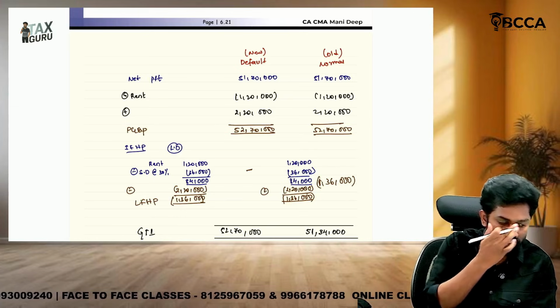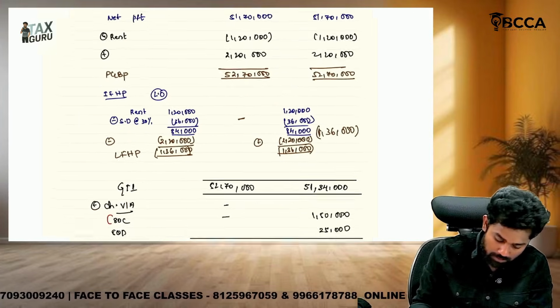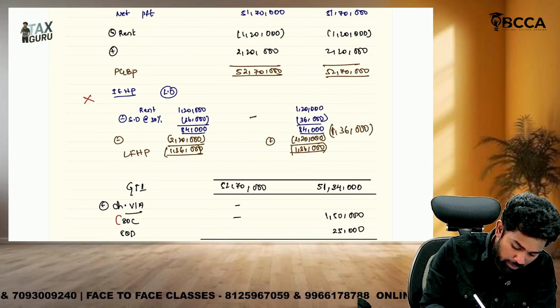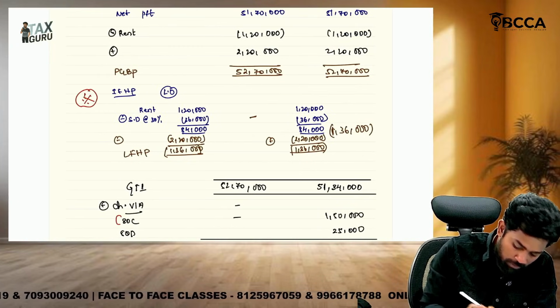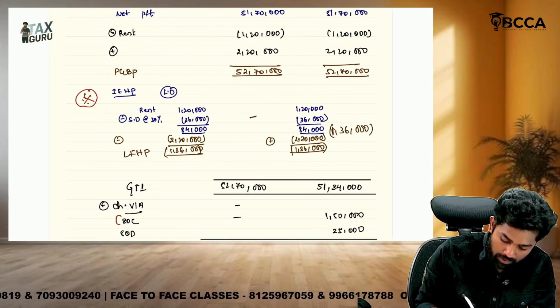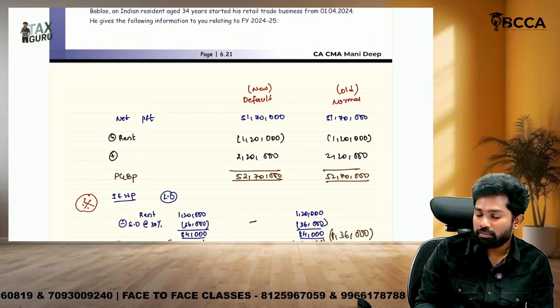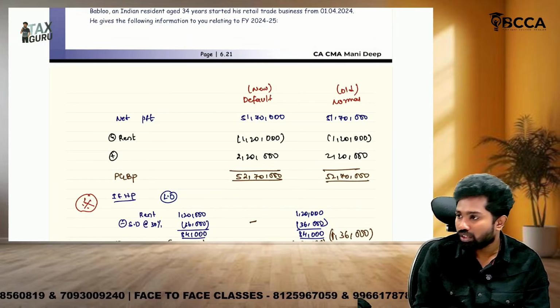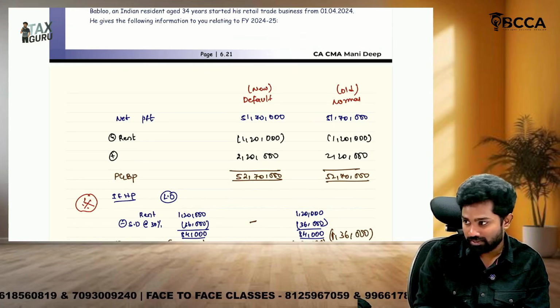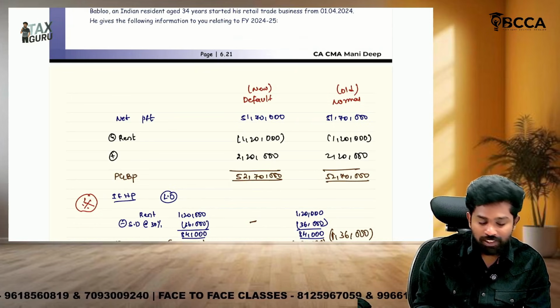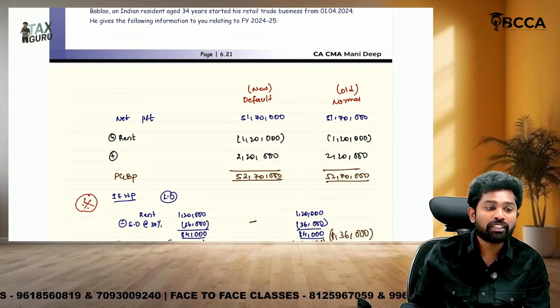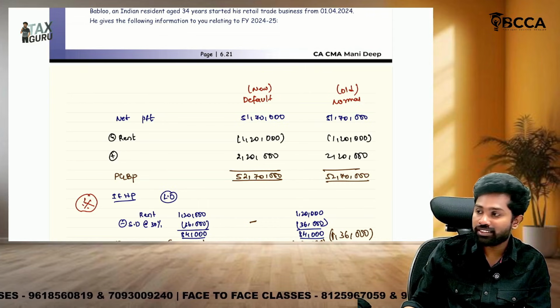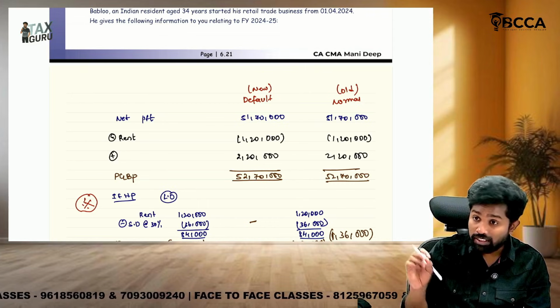Okay, so this question compared to the previous question is a little more easy to solve. The twists and turns are also a little less. Okay, so students may make mistakes regarding the income from house property, sir, especially that under default regime the loss from house property is not eligible for set off with other heads. Okay, so you can claim interest as deduction, you can claim standard deduction, but the loss from house property can't be adjusted with other heads. Within the head you can adjust.